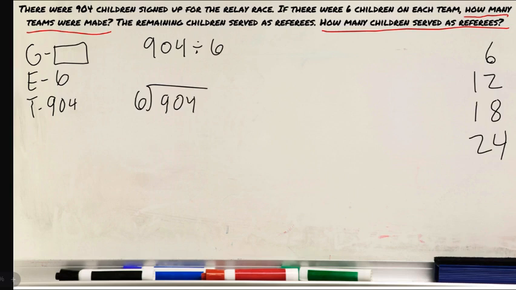So I'm starting off, I have 9. I have 9, and I need to split that up into groups of 6. How many groups of 6 can I make with just 9? I'm going to make one group of 6. And 1 times 6 equals 6. And that leaves 3 left over. But that 3, remember, in the hundreds place is going to have to regroup to the tens place. And there's nothing there, but now there is 30 tens.